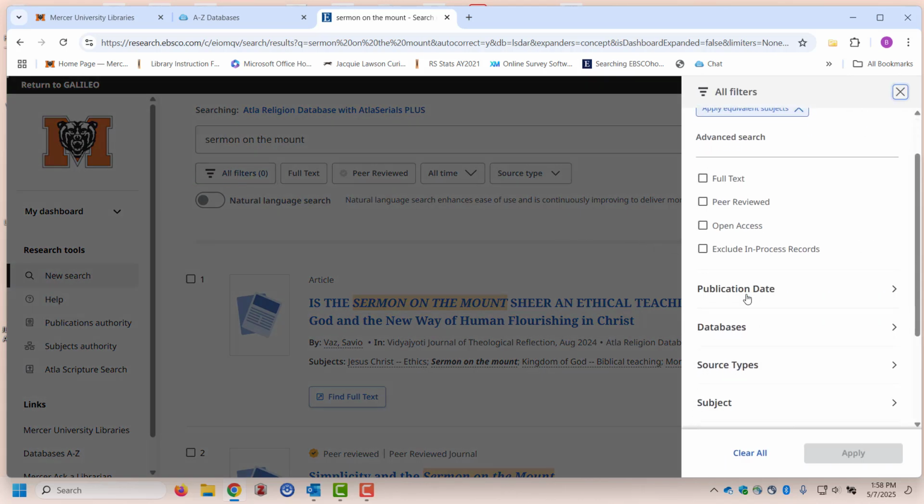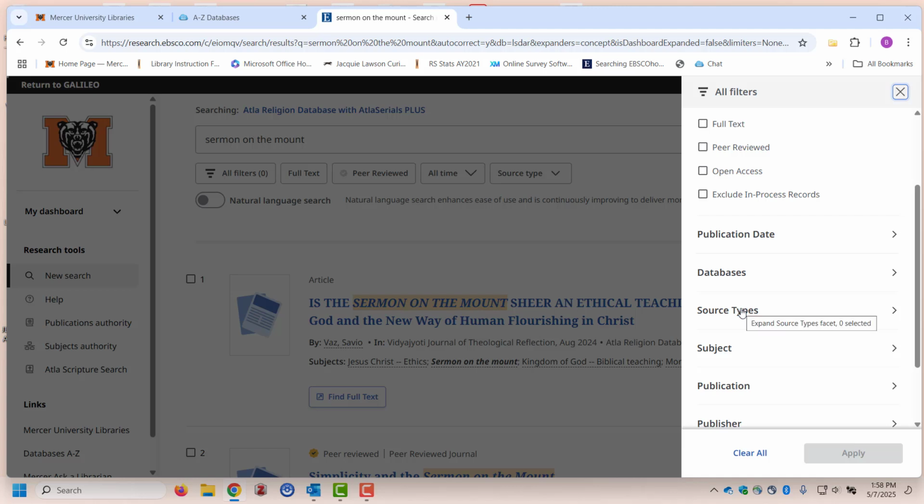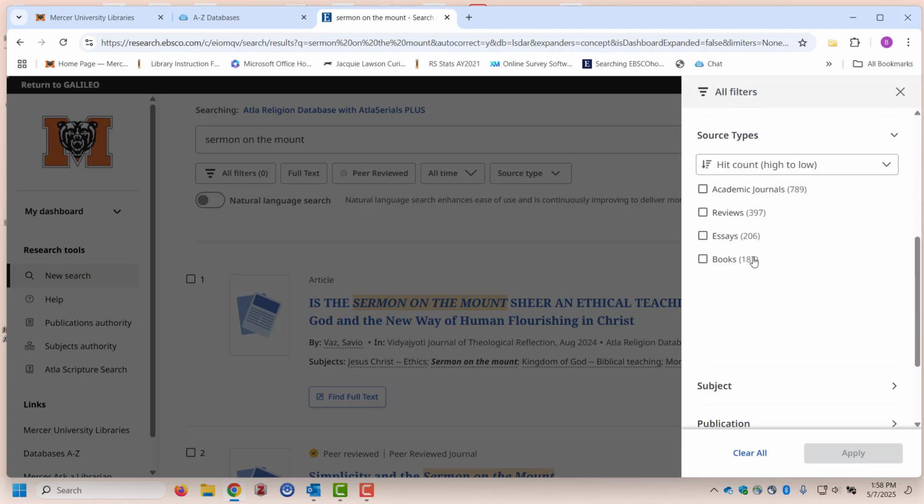So now I'm going to go up to this button that says All Filters. And then over here on the right, I'm going to select Source Types. And it shows me that there are also book reviews. When it says reviews, that means it's a book review. There are also essays, which are chapters in books, and those can also be peer-reviewed. And then there are books. So those are the other 3 types of resources in this database: the book reviews, the essays, and then books.